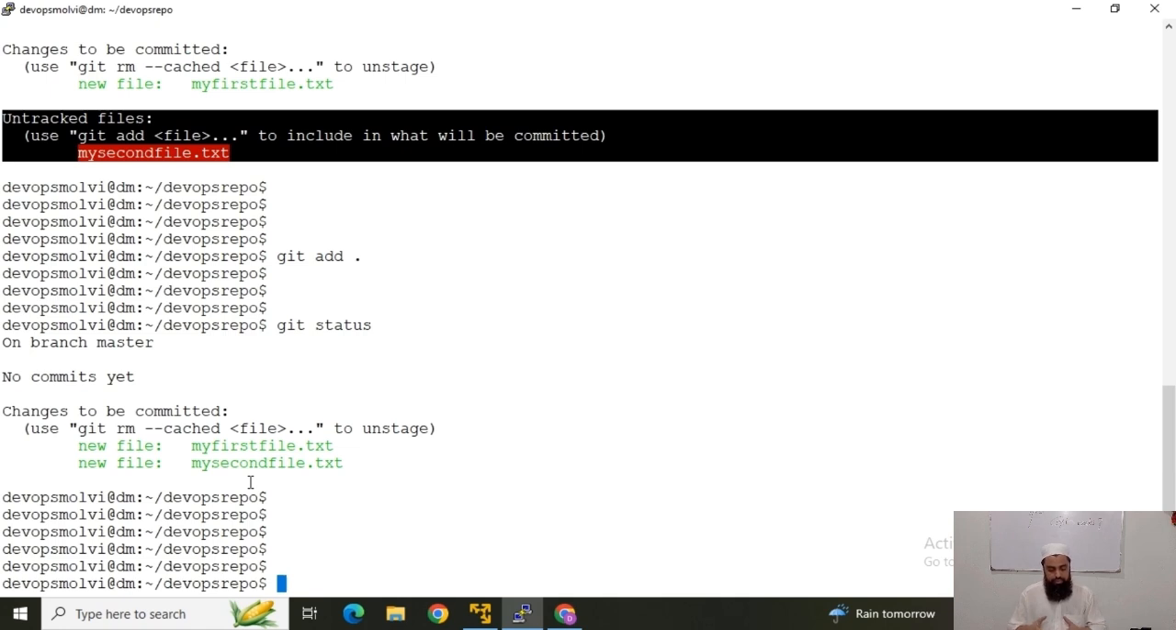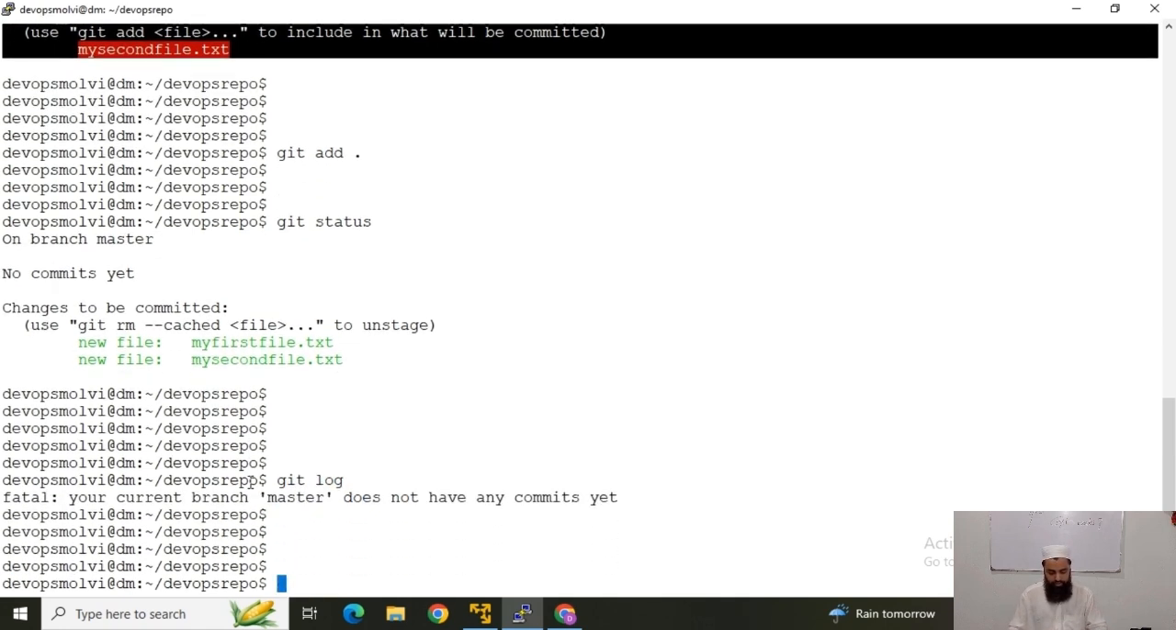Now for instance, git log. This shows that there are no commits. Git log shows output when there are some commits. So we will definitely see it when there are some commits in the files. Now again, I will modify the file and then I will commit the changes.